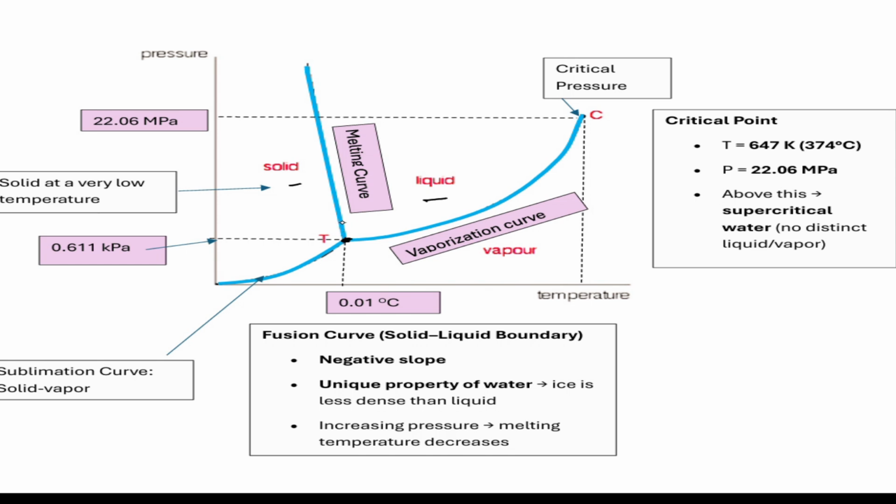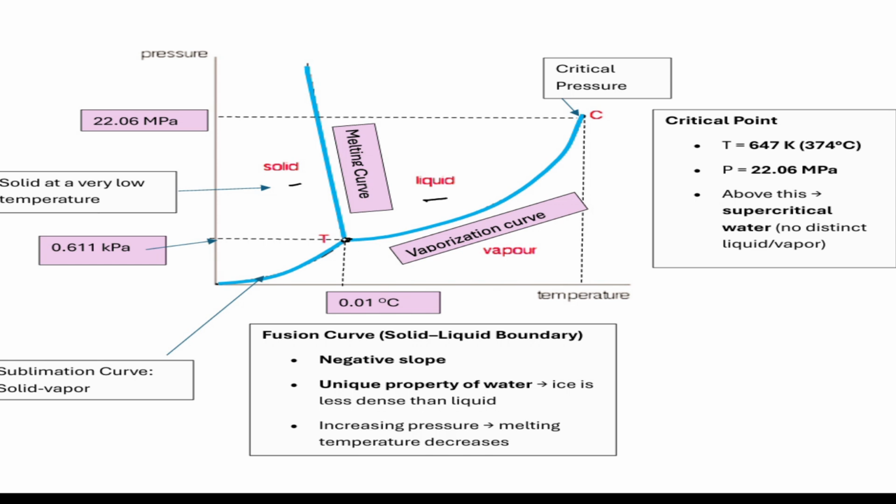In water, this curve has a negative slope. The reason behind it is that we know the density of ice is less than the density of water. So here we get the negative slope.